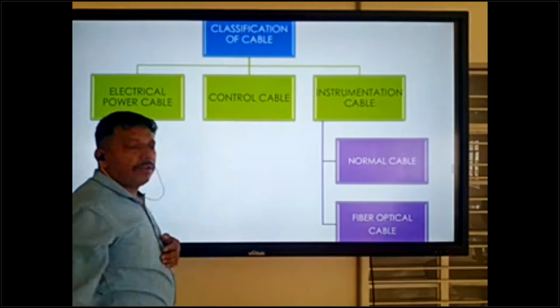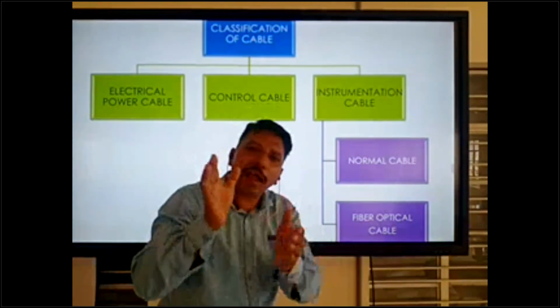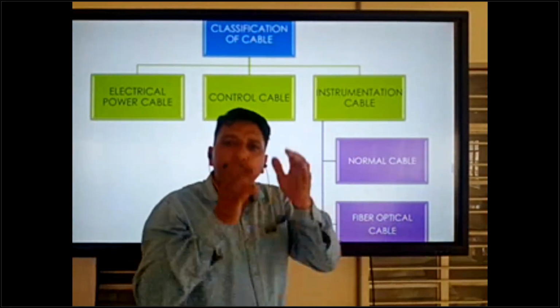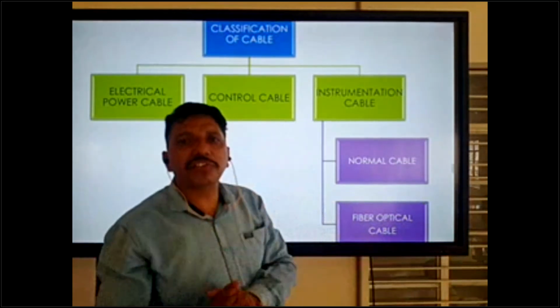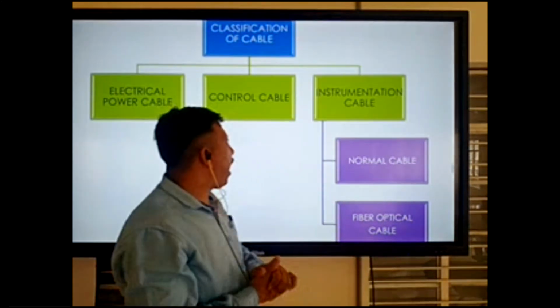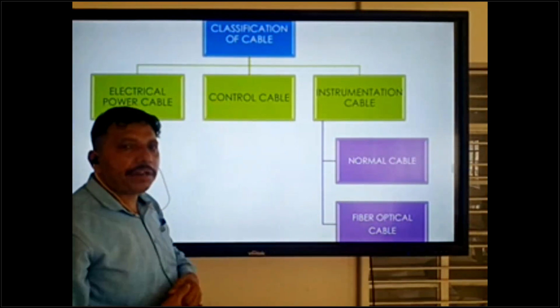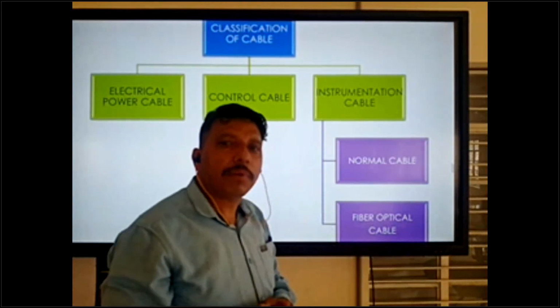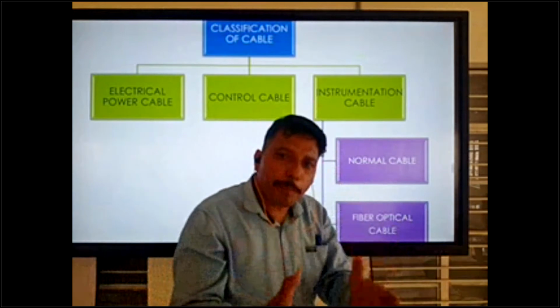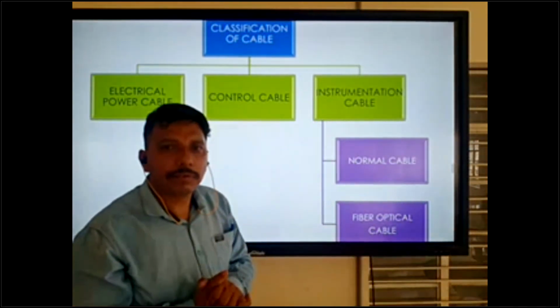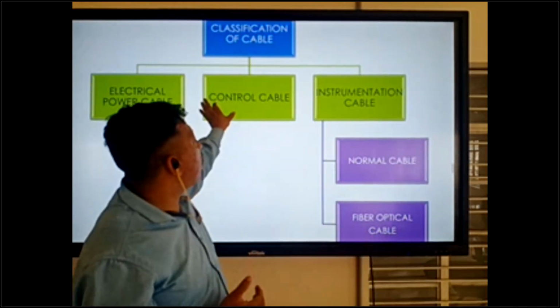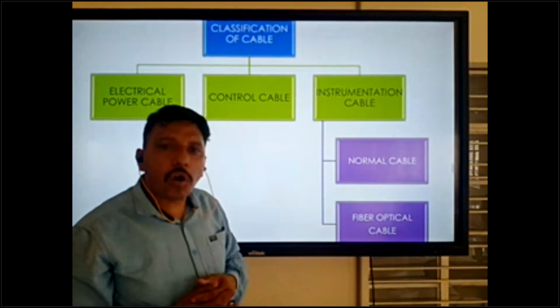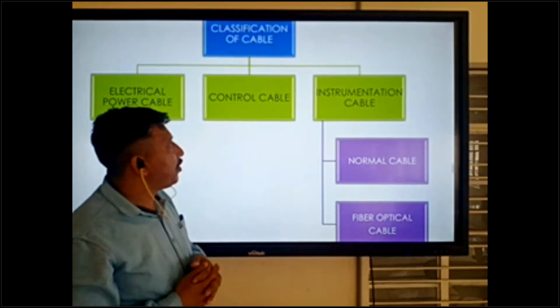Control cable, we can control some device, equipment in building, in industries, anywhere. That's area we can using control cable for controlling the system, device, equipment, anything.